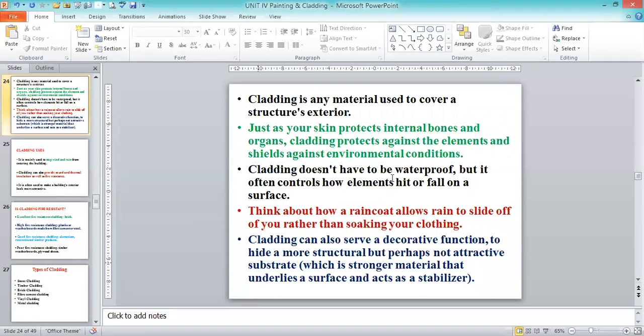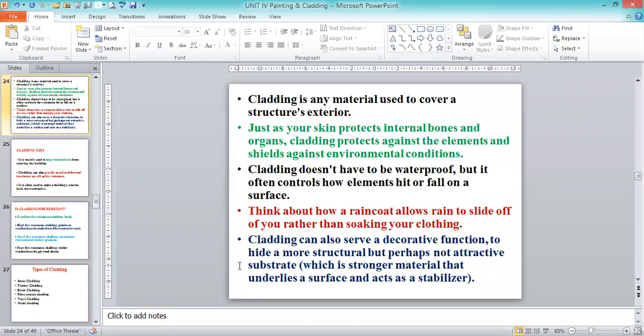Cladding does not have to be waterproof, but it often controls how elements hit or fall on the surface. Think about how a raincoat allows rain to slide off you rather than soaking your clothing. This is also one of the best examples to understand what is meant by cladding. You understand? I hope so. The raincoat protects the person from the rain. You are not wet if you wear a raincoat or take an umbrella. That is also an example of the objective of cladding.